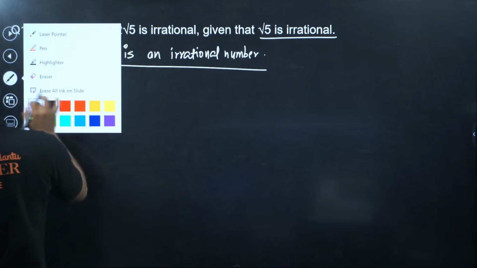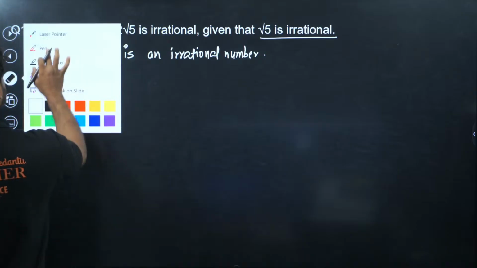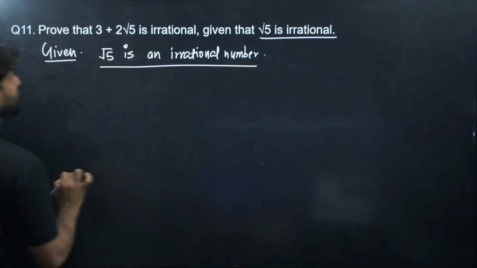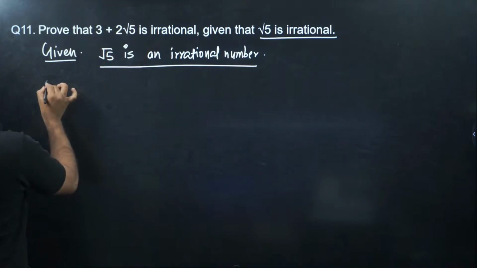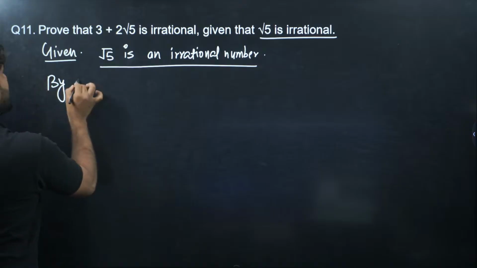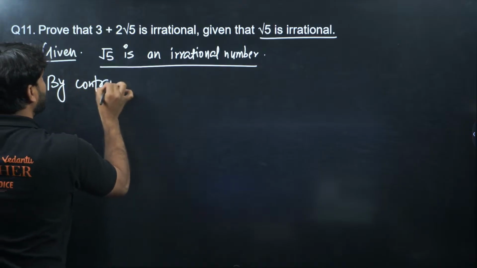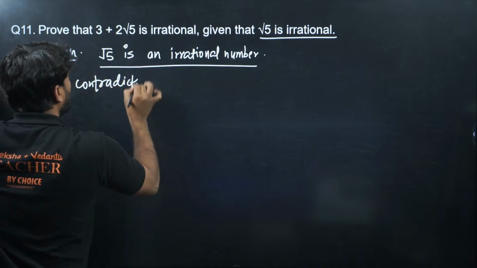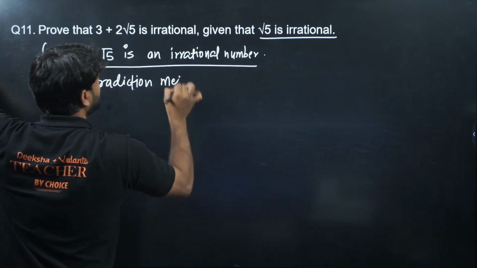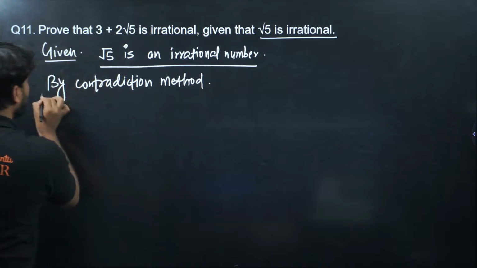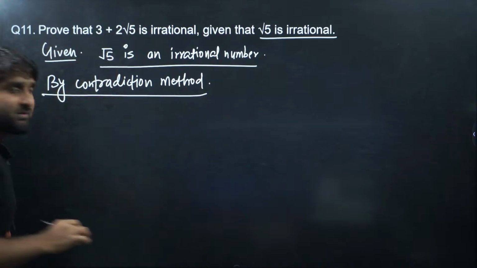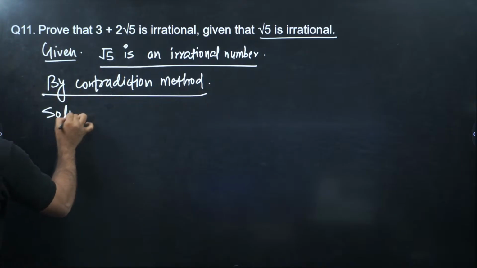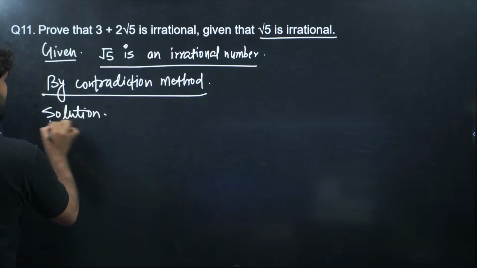So let's prove this. Basically such questions we solve by the contradiction method. There is a method in maths called the contradiction method. So let's apply the contradiction method. Now the solution starts from here.